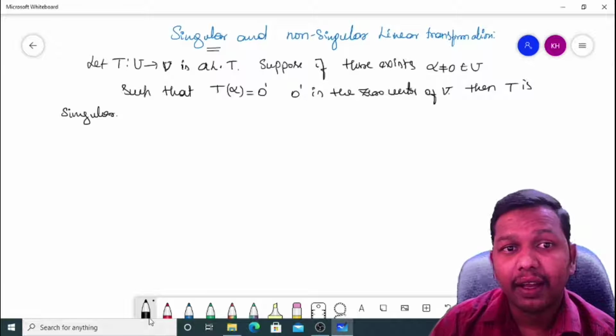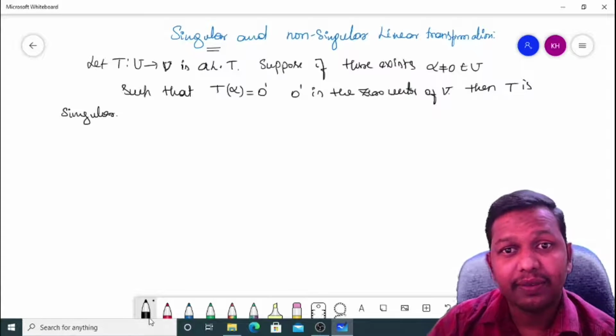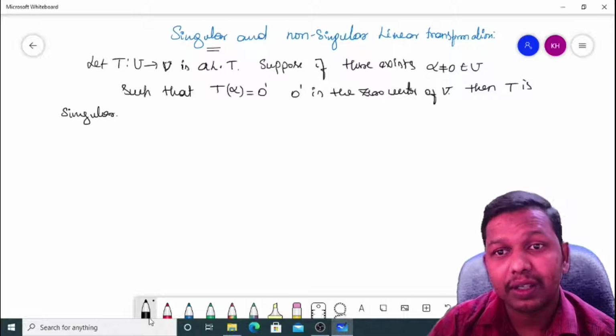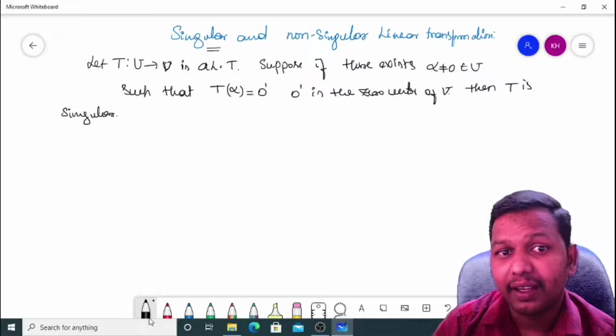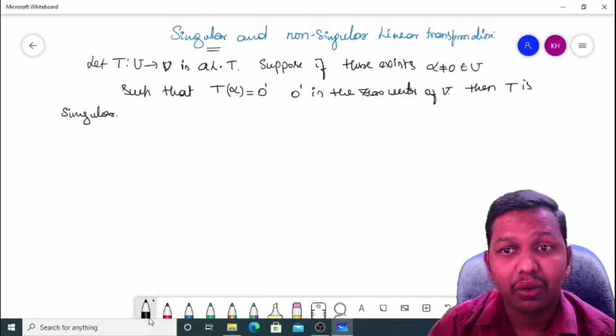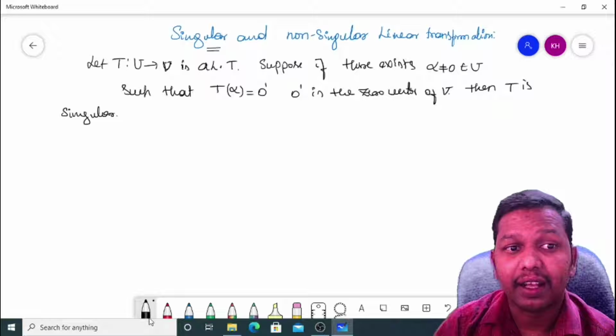That means if T is a linear transformation, and at least one non-zero vector of the domain has its image as the zero vector of the codomain, then that linear transformation is singular.